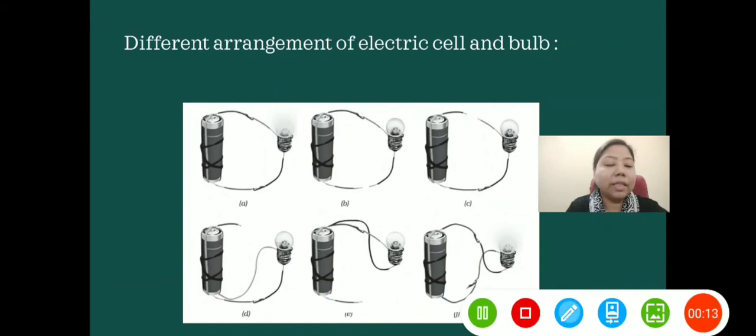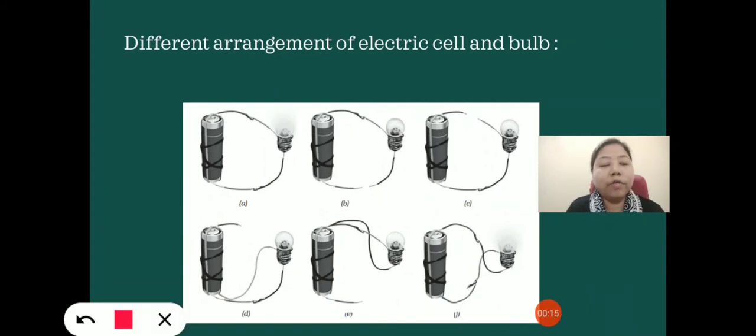So as seen in the figure, you'll find that when the positive terminal of the bulb is connected to the positive terminal of a battery or a cell and the negative terminal is connected to the negative terminal of the cell, the bulb will glow because it completes the circuit, or it completes the connection between the bulb and cell.